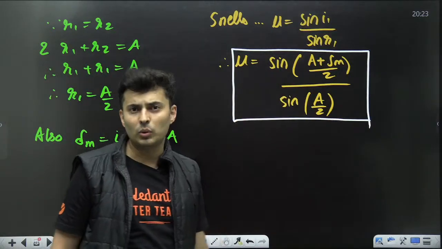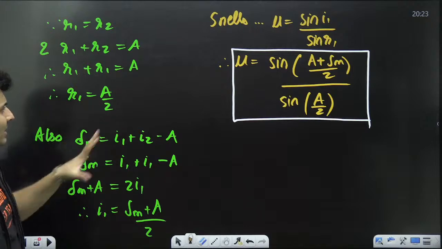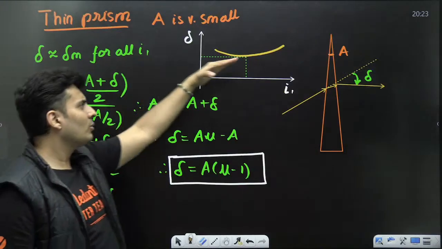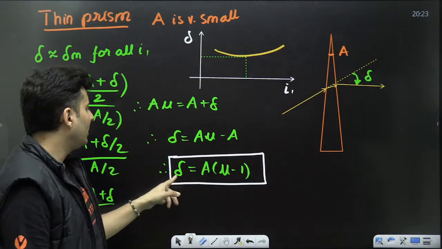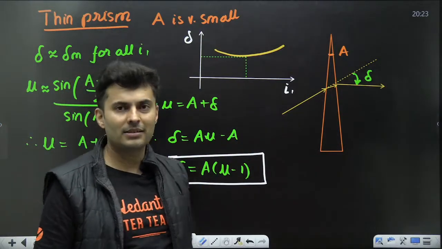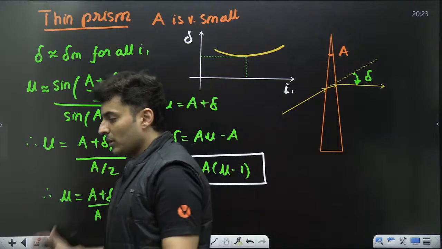Deriving, you finally get mu is sin of A plus delta by 2, over sin A by 2. If the prism is thin, then the graph is almost straight. The deviation is almost the same for all the angles. And then you get the deviation is A into mu minus 1. That's it. These are the only things that you should know.